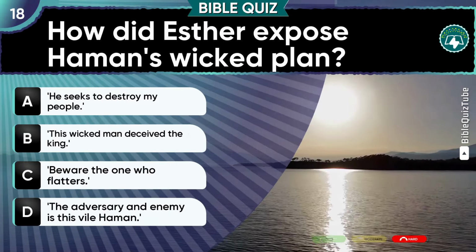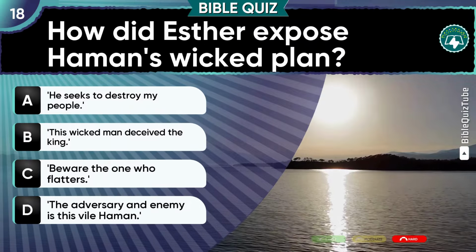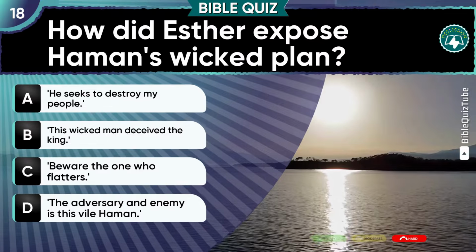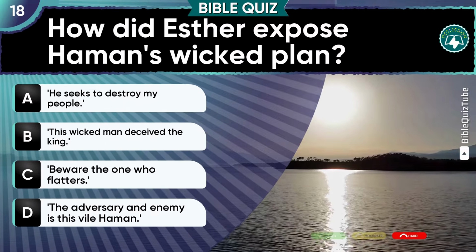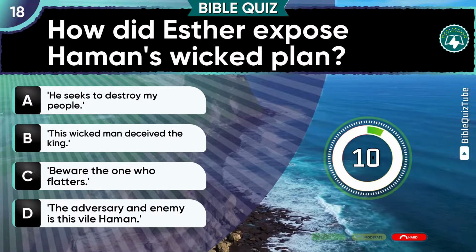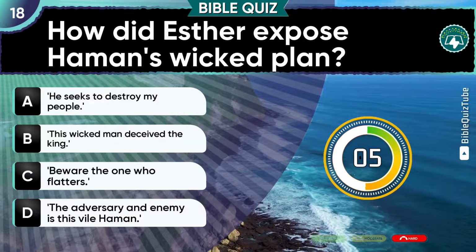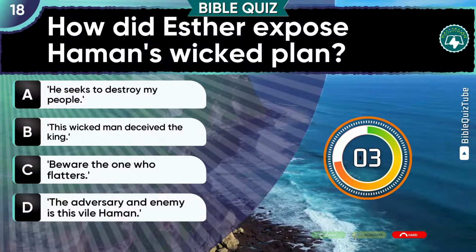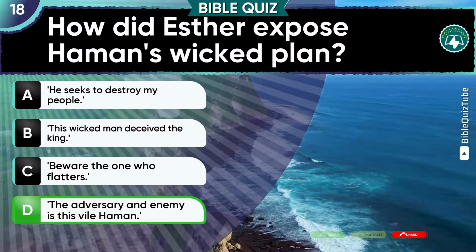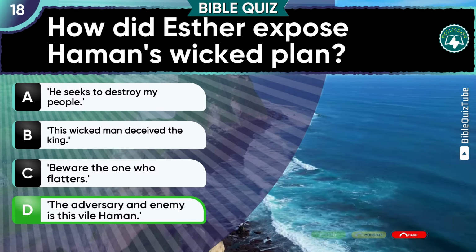Question 18. How did Esther expose Haman's wicked plan? Time to shine. A. He seeks to destroy my people. B. This wicked man deceived the king. C. Beware the one who flatters. D. The adversary and enemy is this vile Haman. Right on target. The answer is D. The adversary and enemy is this vile Haman.